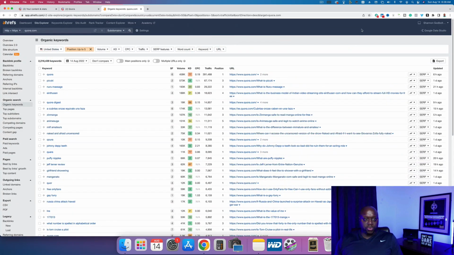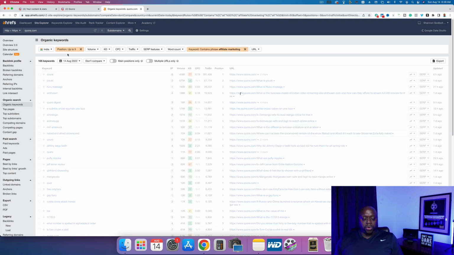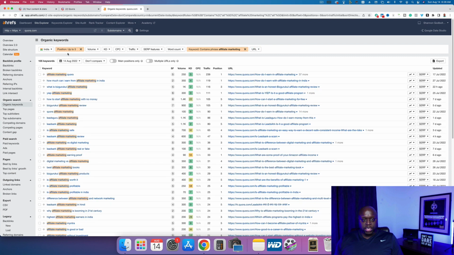But then we can also do one other thing, and we can add in our keyword. So let's say we wanted to rank for affiliate marketing. What's going to happen is we're only going to see results that show up on the first page of Google. So: how much can I make from affiliate marketing in India, Yelp affiliate marketing, how to start affiliate marketing with no money. If we copy this, in theory, this should show up in the top 5 results.